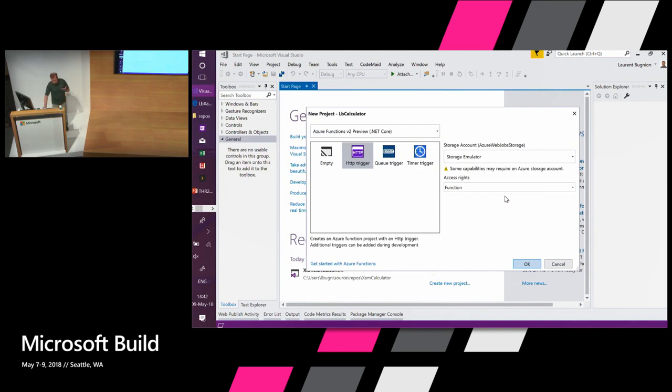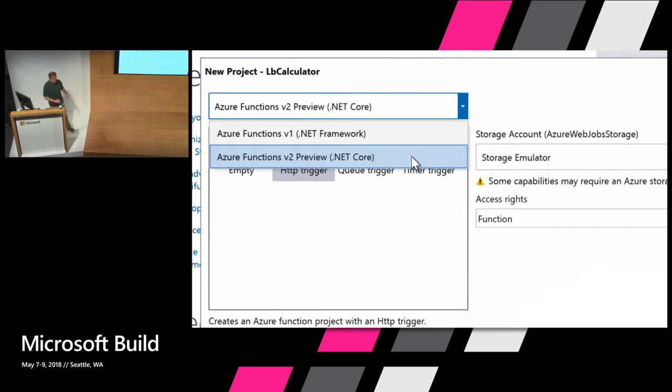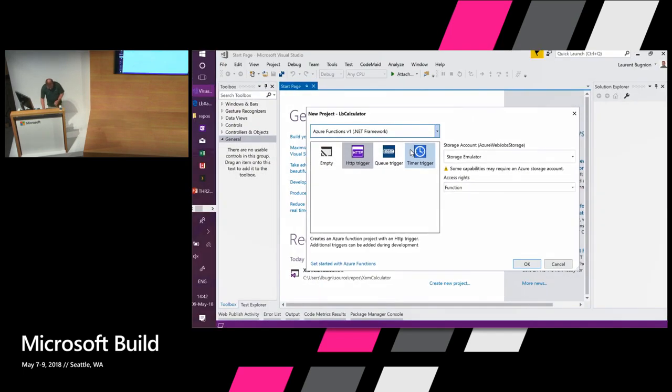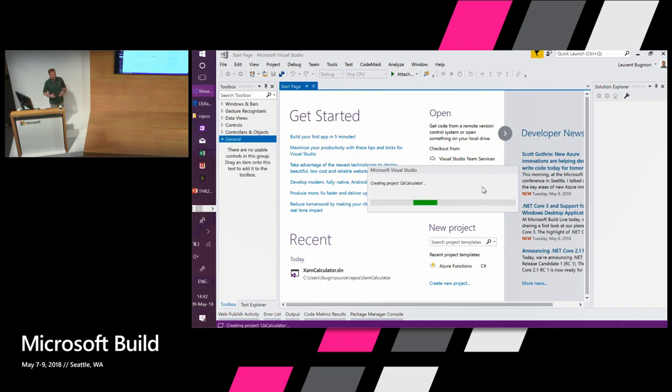And now it's going to create the function. I need to select a trigger. In that case, I'm going to take HTTP trigger. And by the way, notice that I'm choosing here version 2. So this is a .NET Core runtime, which means that I can also deploy my function on Windows or on Linux if I want. Voila. And then after that, this particular function doesn't need any storage. But if I wanted to, I could also have a storage account, for example, for a database, etc. I'm going to say OK. It's going to create the function for me.